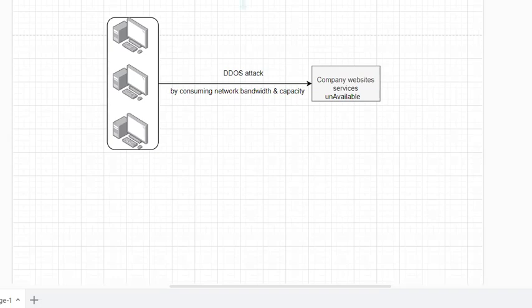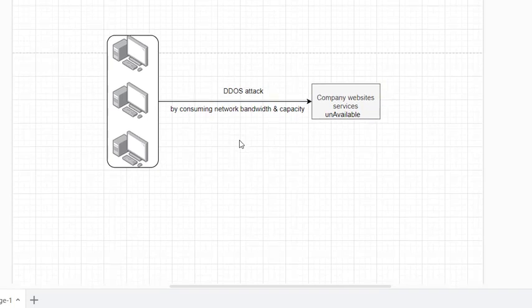Let's say I have a company. Now I want to save my servers providing service from this DDoS attack. How can I overcome this issue? Is there any service in AWS available for me which can overcome these issues?